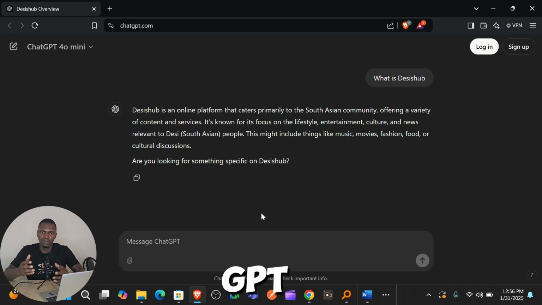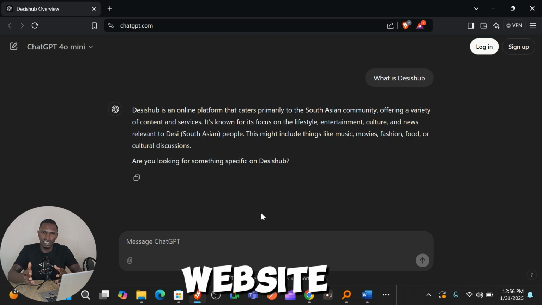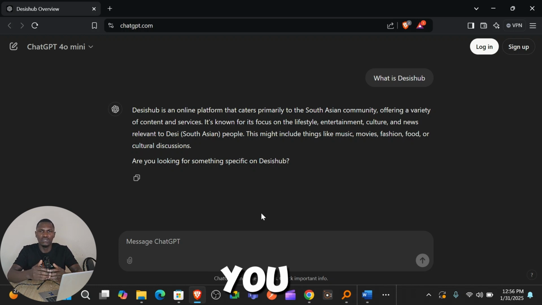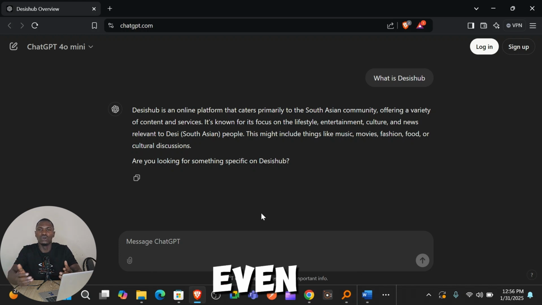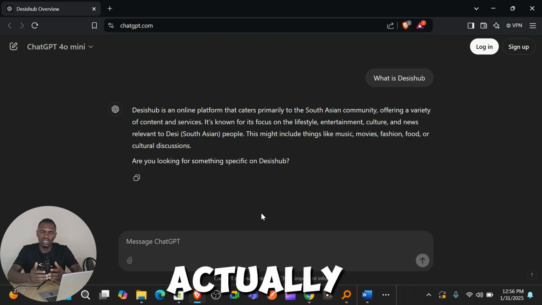So this is what I've been working on all this time: to get the LLM, the large language model, out and train it on our custom data, and then we can use it on any platform we want. We can put it on our website; that is the first use case. You can put it on WhatsApp where your customers can chat directly, and even on all your social media. It is actually possible.